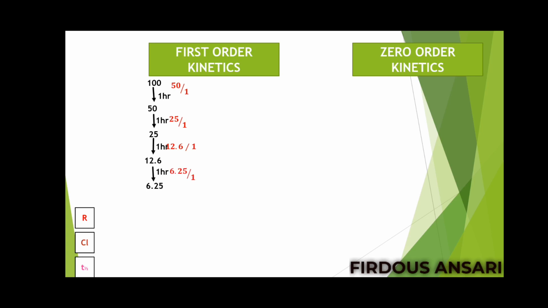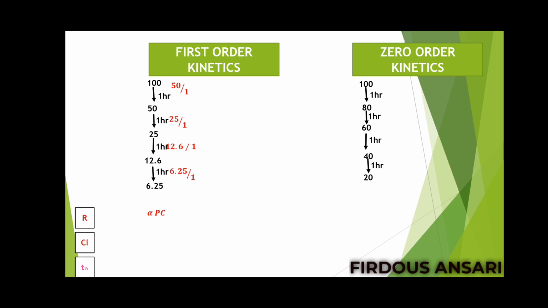So here you can see, when the initial concentration of the drug is more, the rate of elimination is also more, but when the plasma concentration of the drug is decreasing, the rate of elimination is also decreasing. So you can say for first order kinetics, the rate of elimination is directly proportional to the plasma concentration of the drug. When the plasma concentration is more, the rate of elimination is more; when it is less, the rate of elimination is less. Now we'll check zero order kinetics. I am taking the same example, where in every 1 hour 20 molecules of the drug are eliminated.